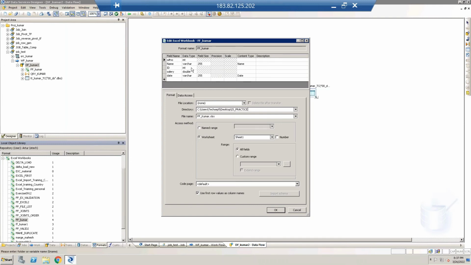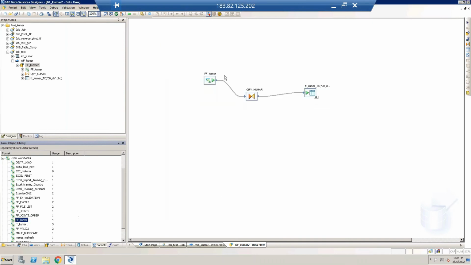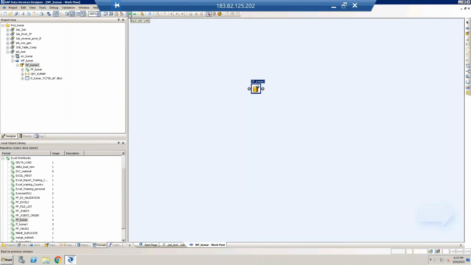Once I imported that, I got the structure. Once you create this, as I told, we can scan the data over here, right? So now I have the data in this file. Now I want to load this data into this particular table, so for that I created a small piece of code, just dumping the data from Excel to database.